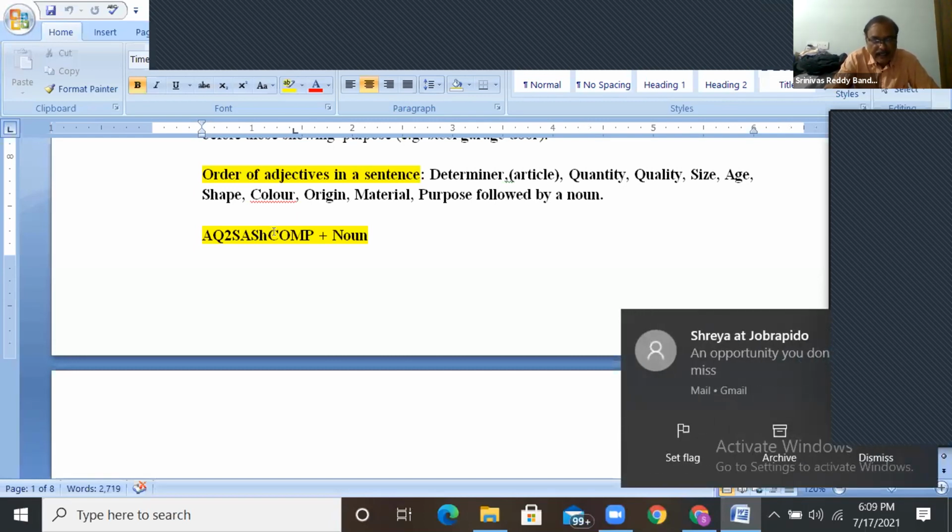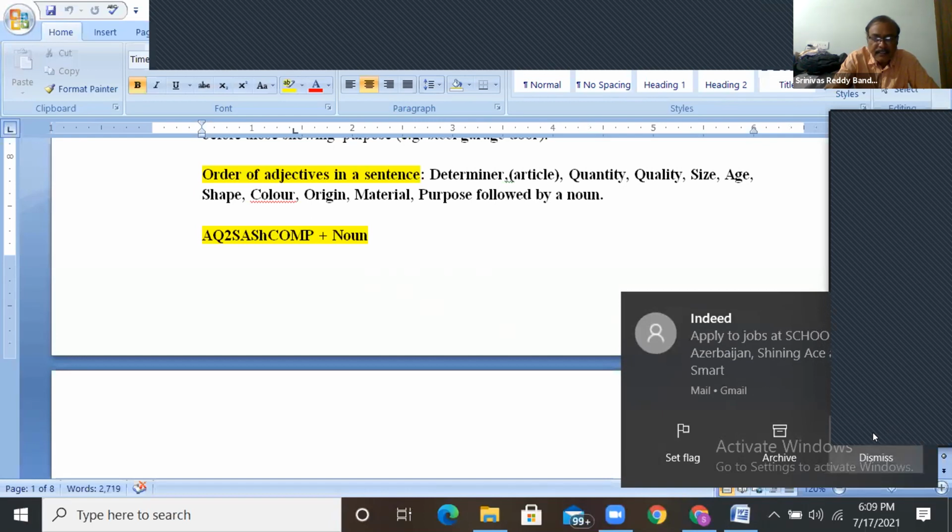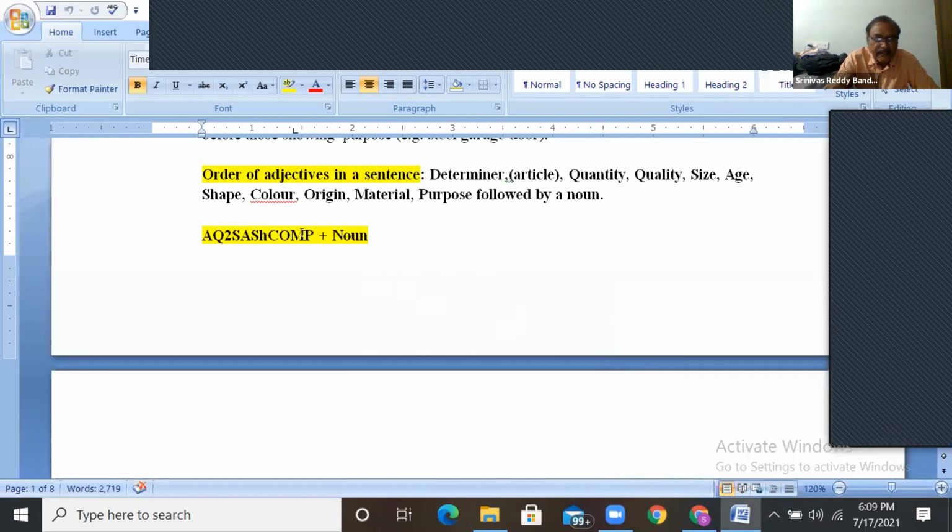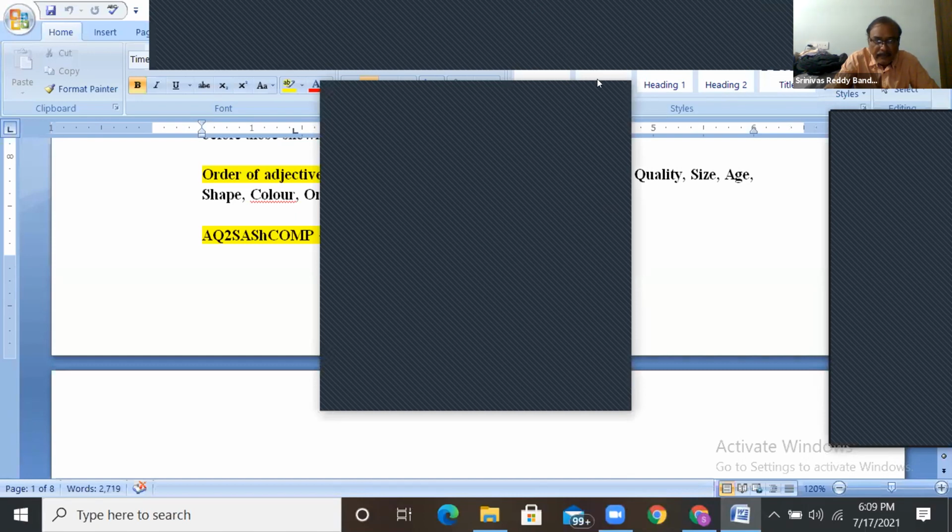Next, C stands for color. O stands for origin. Origin means Chinese, Japanese, Indian, like that. Then M stands for material: wooden, plastic, iron, metallic, like that. P stands for purpose: dining, reading, dining table. Table is a noun. Dining is the purpose. Is it clear?